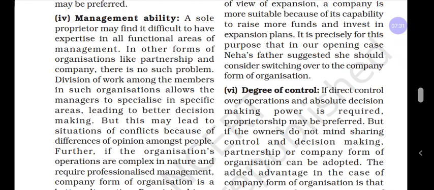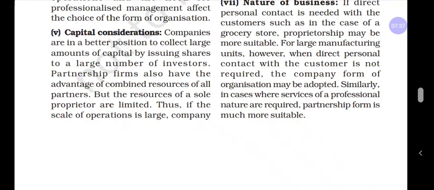And the next point is capital consideration. That means whether you have a large scale operation or small scale operation depends upon the capital, the size of the capital, the scale of operation. I already explained, the joint stock company starts its business on a large scale. They collect the capital by issuing shares to the public, and the investors will be the public. The public will subscribe to the shares and become shareholders.